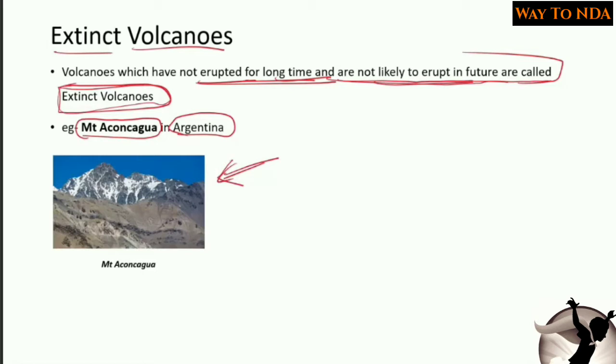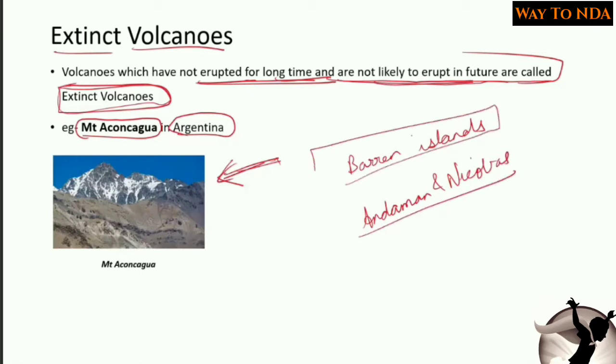Now, for some time, Barren Island. Have you heard about this? It is in the Andaman and Nicobar Islands. For a long time, the volcano in Barren Island was considered to be extinct, but in the late 20th century it became an active volcano. Earlier it was extinct, but in the late 20th century it became active.